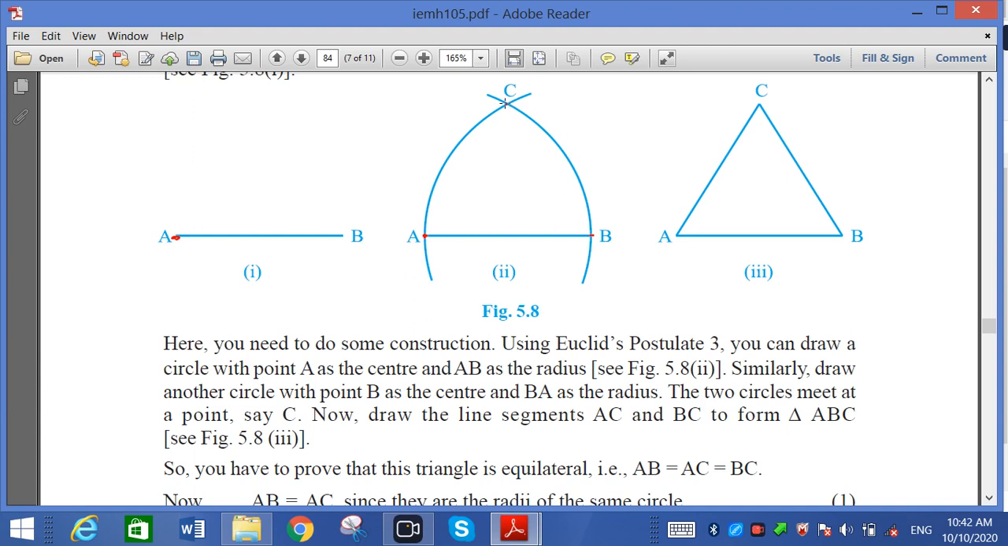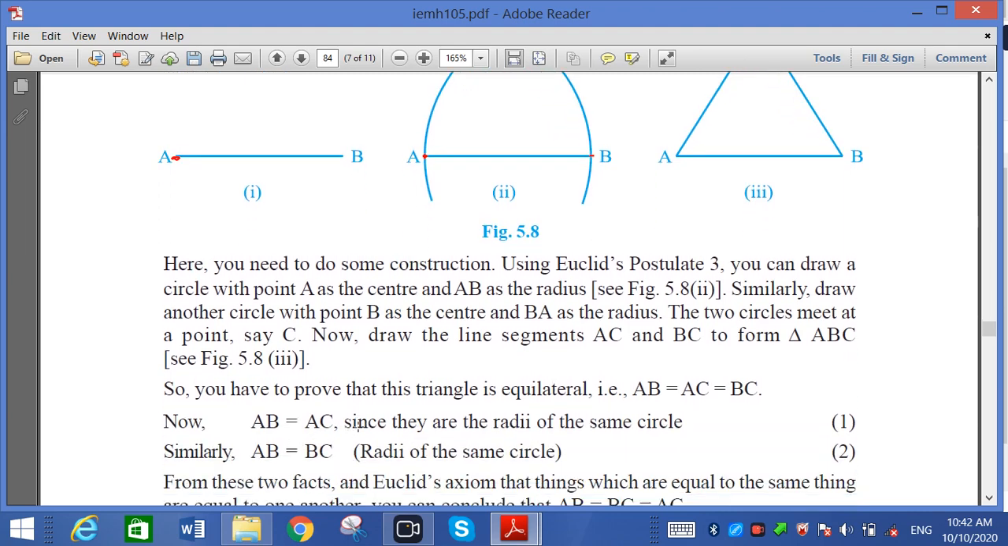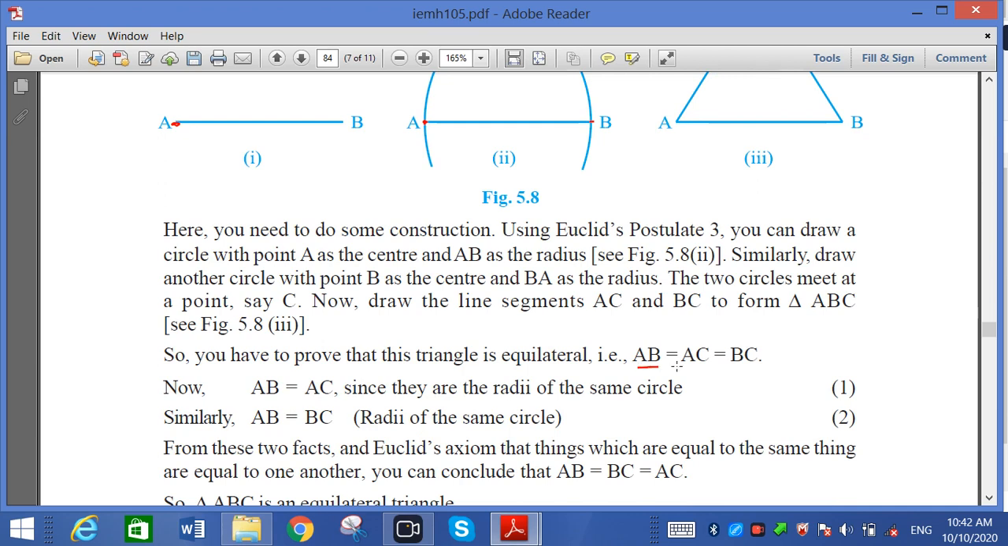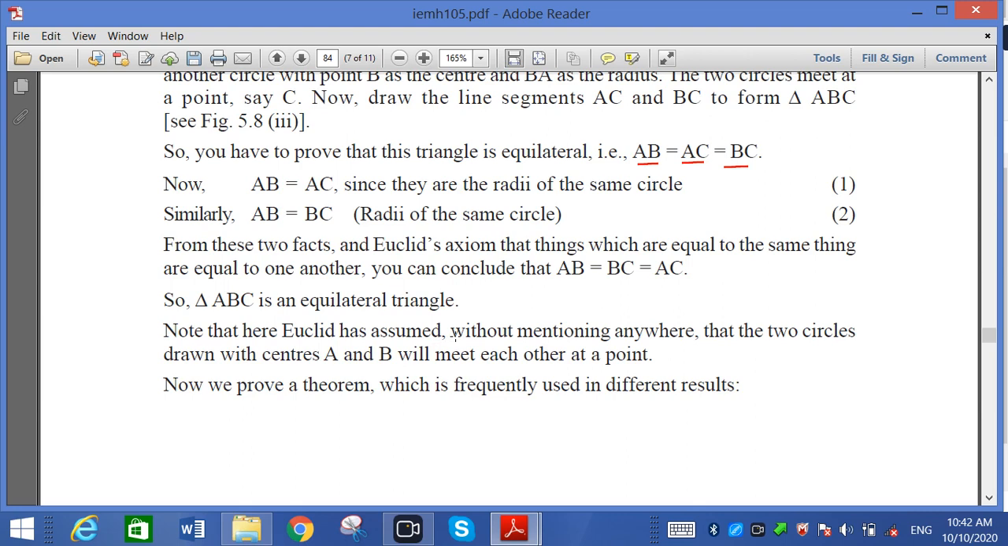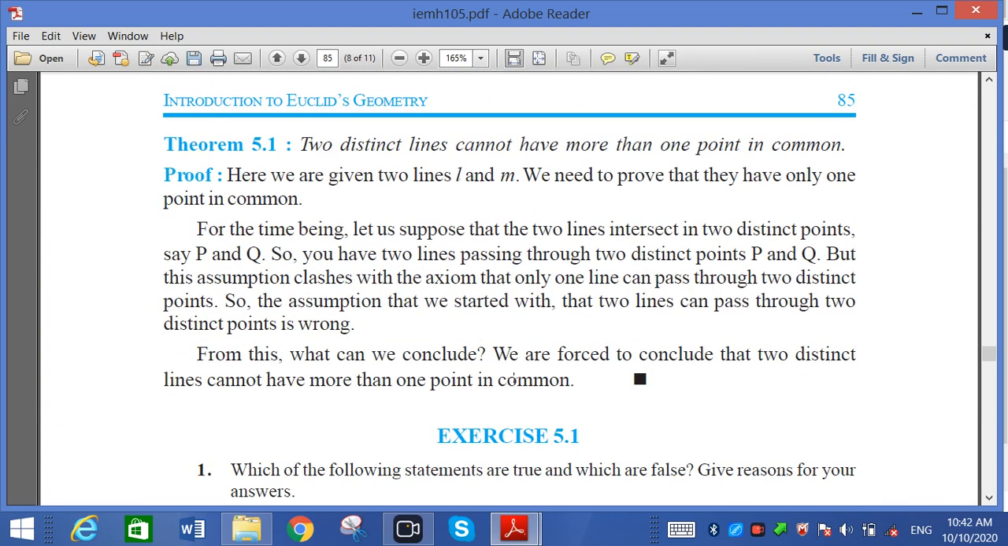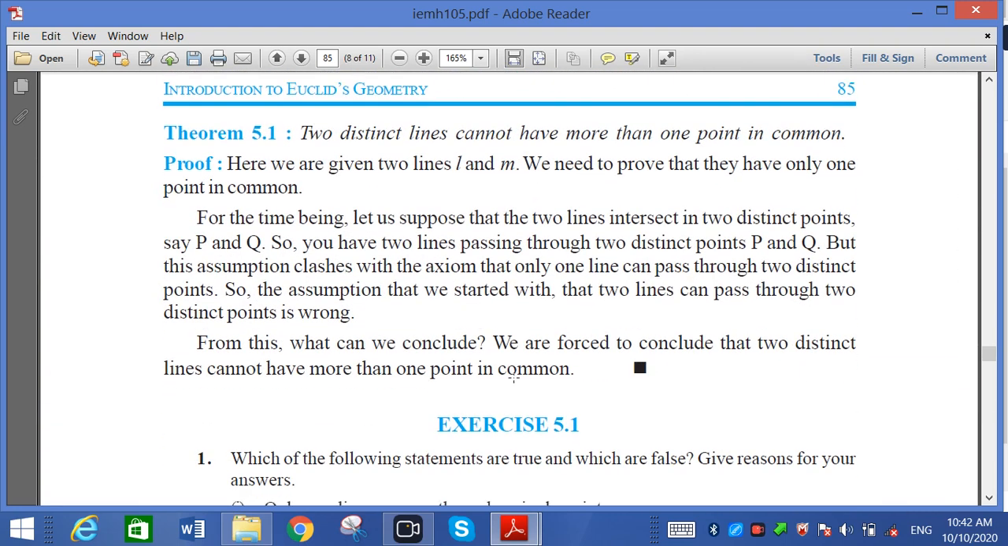The point where these two circles intersect is C. Now draw the line segments AC and BC to form triangle ABC. So you have to prove that the triangle is equilateral. So AB is equal to BC is equal to AC. So we can say it is an equilateral triangle. Hence it is proved. Now theorem 5.1, and you have to do exercise 5.1 yourself because it is too easy. Two distinct lines cannot have more than one point in common.